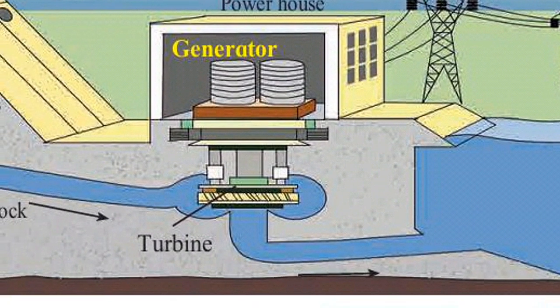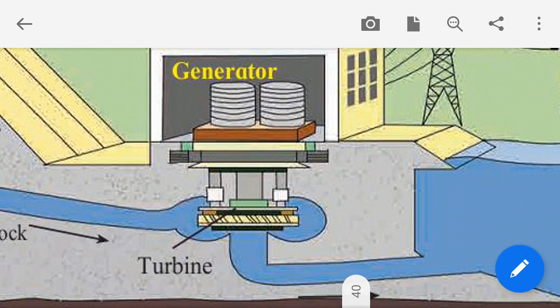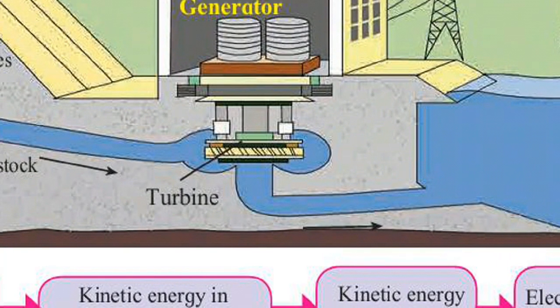The water which is used in this process is carried out to the lower section of the river through this draft tube at the bottom.